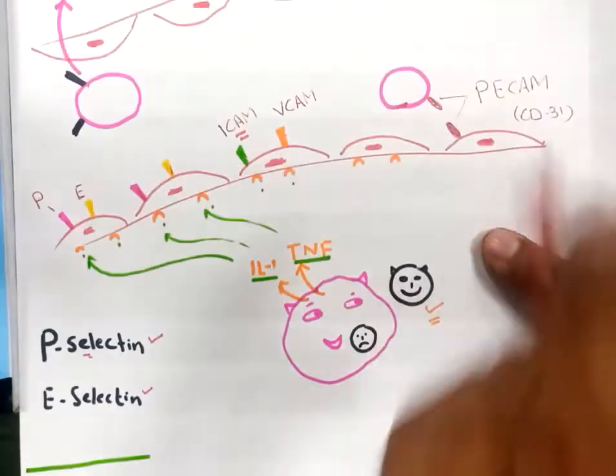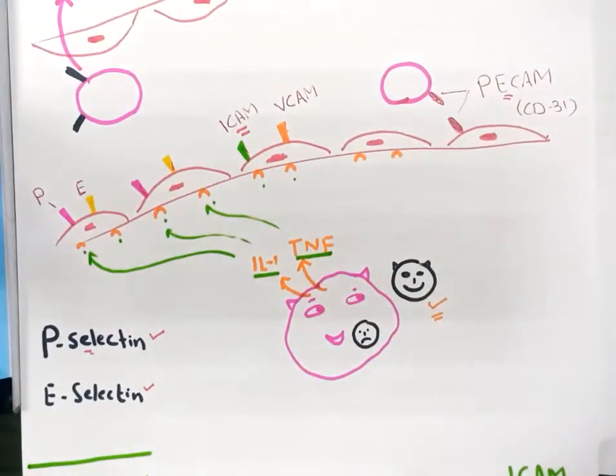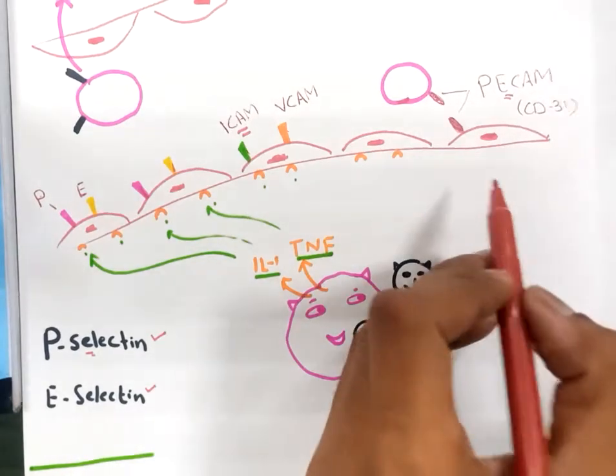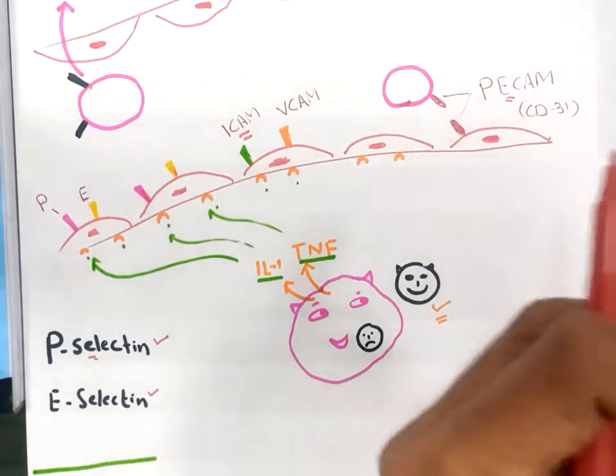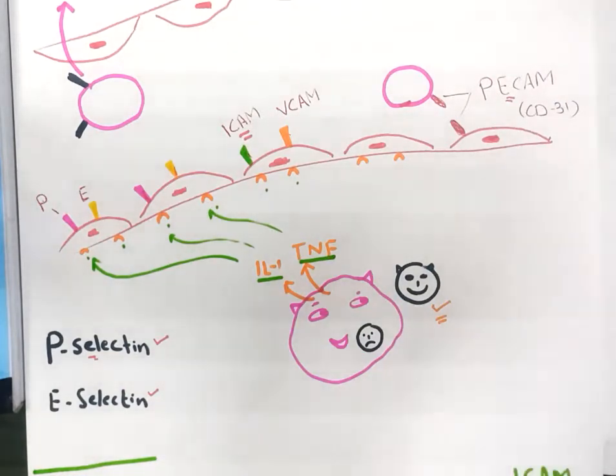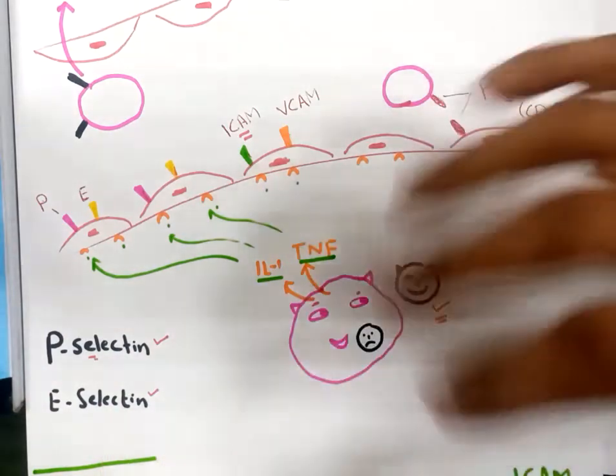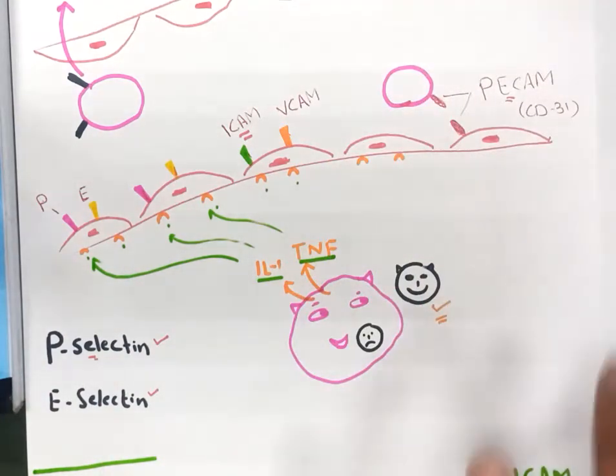Some other molecule, sorry, PCAM, will also start expressing on the surface of the endothelial cells. PCAM means platelet endothelial cell adhesion molecule. ICAM is intercellular adhesion molecule. So these are some molecules that will be expressed on the surface of endothelial cells once they get activated with the help of the cytokines.